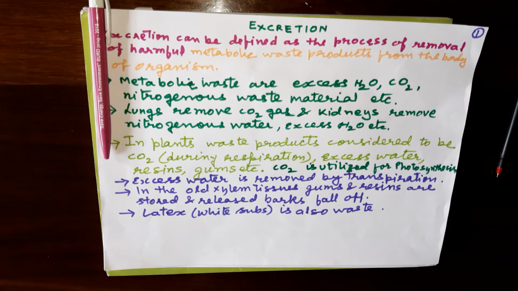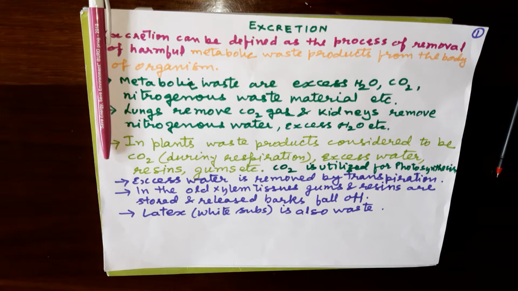So, let us see now which substances are there in the metabolic waste. Metabolic waste are actually excess of water, because whichever water we take, sometimes the excess of water is there in the cells, so that is to be removed. Carbon dioxide, because we take oxygen and give out carbon dioxide, that carbon dioxide is given out by the lungs only, but that is also waste.